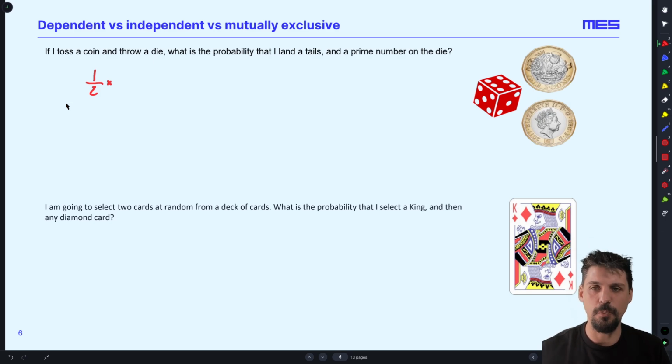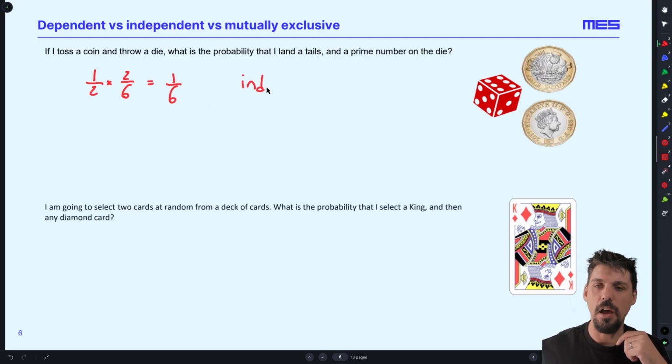Now, of that half the time where it lands on tail, what proportion of times will I get a prime number on the dice? So prime numbers on dice are 2 and 3. 1 is not a prime number. So that is a 2 and 6. All right, because we are taking 2/6 of 1/2. These two things are completely unrelated. So this actually gives me 1/6 in total. These two events are independent. All right, because the idea is the probability of the dice landing on a prime number will be 2/6 no matter what happens to that coin. The coin does not influence the dice.